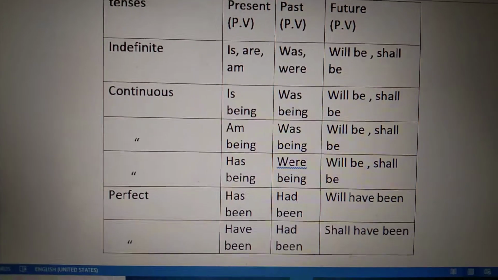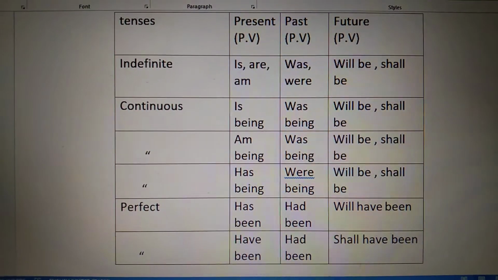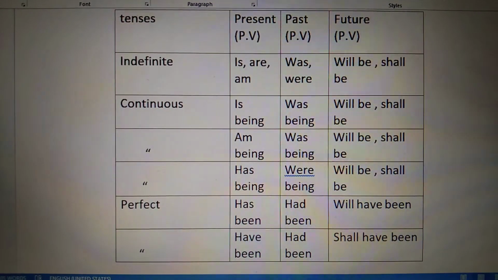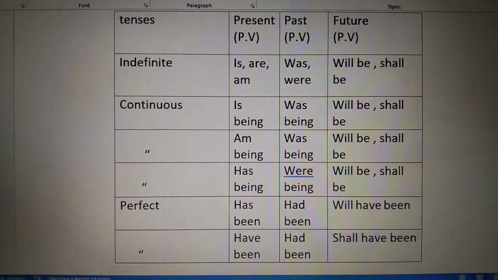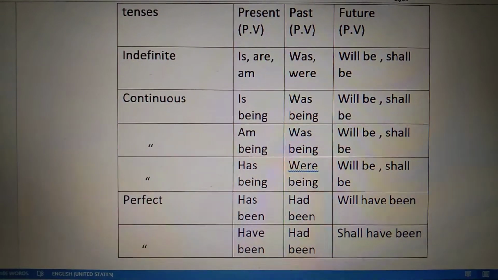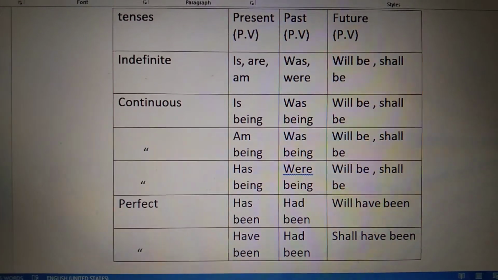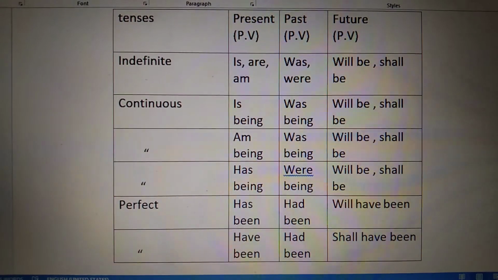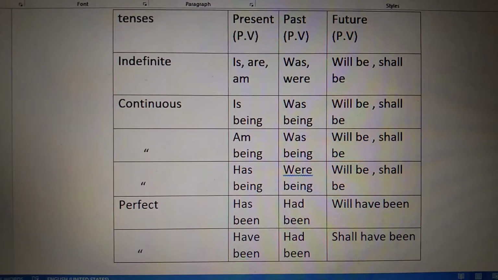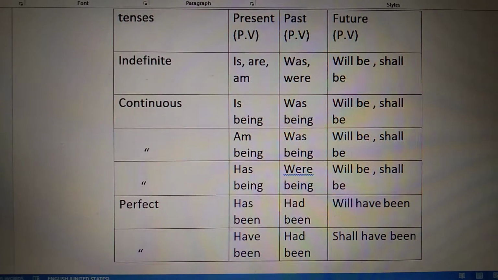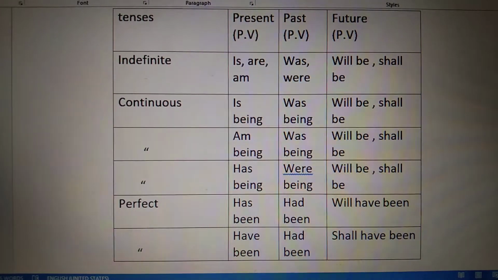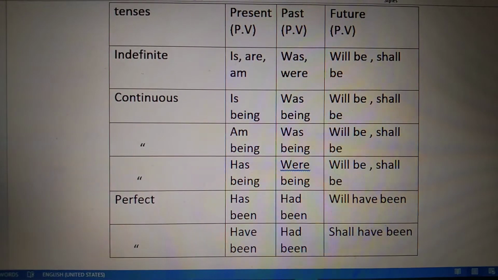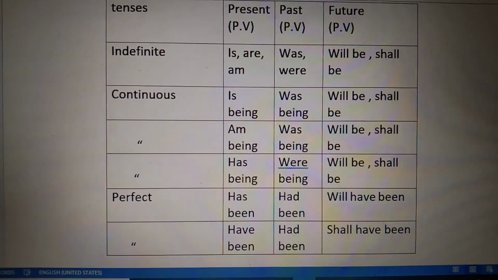When we are doing indefinite tense, if it is present indefinite, then we add is, am, or are. In past indefinite, we use was or were, and future indefinite will be or shall be. I like tea. The first form of the verb is used, it is present indefinite. Tea is liked by me.